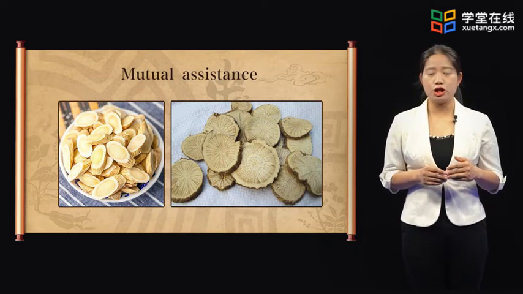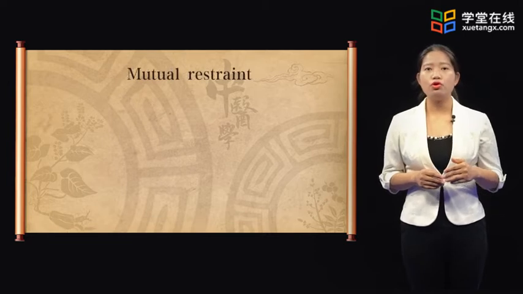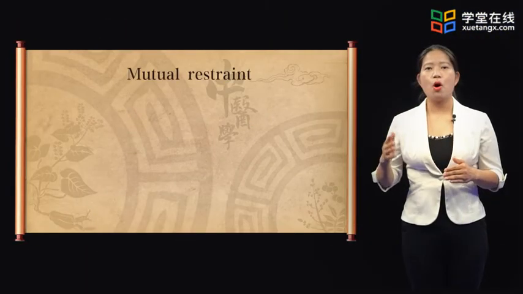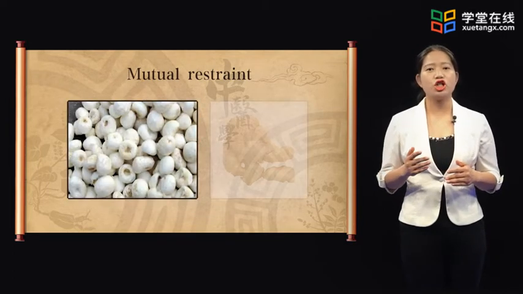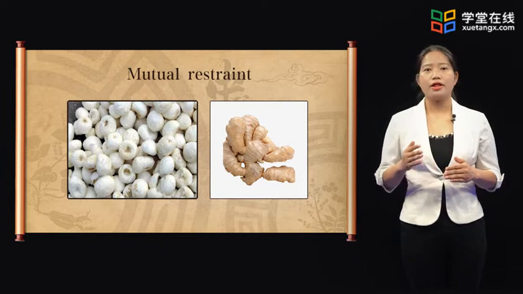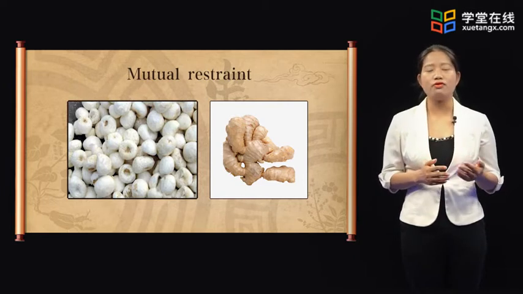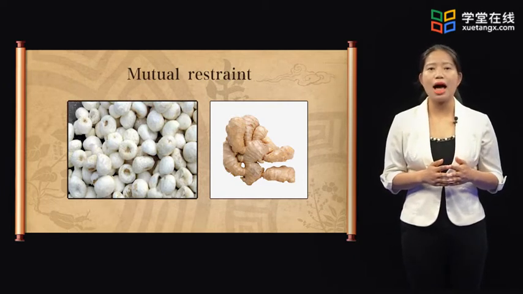spleen qi deficiency. Mutual restraint, that is a mutual restraining effect of different medicines to weaken or neutralize each other's harmfulness, such as toxicity or side effects. For example, the poisonous actions of Banxia can be decreased by ginger, so we will say there's mutual restraint relationship between Banxia and ginger.